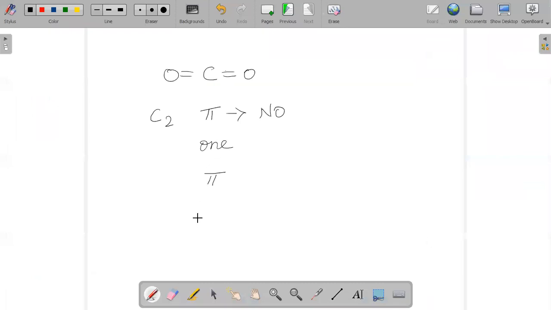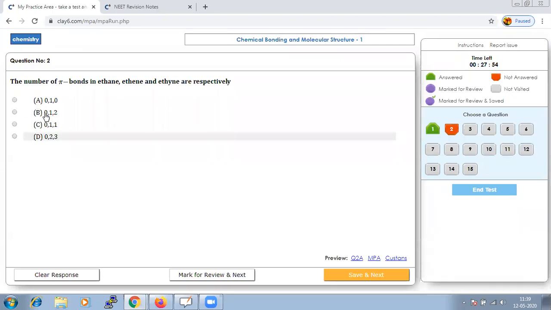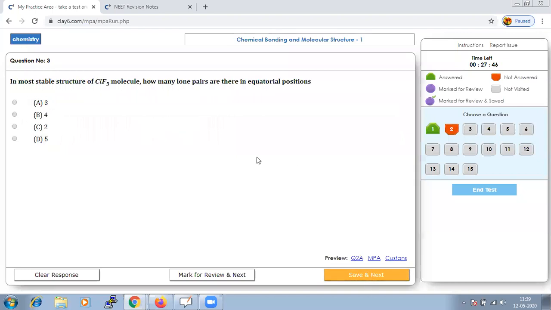This you could conclude in a very simple way: ethane has a single bond, as we discussed, ethene a double bond, and ethyne a triple bond. Hence, very easily we could conclude the total number of pi bonds. It should be 0, 1 and 2. Let us save that answer and go to the next.